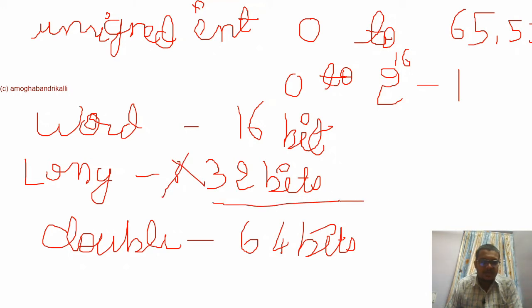So long is 32-bit data, word is 16-bit data, and unsigned int stores 0 to 65,535. So these are the data types available in Arduino.